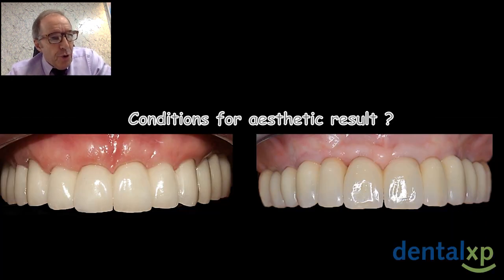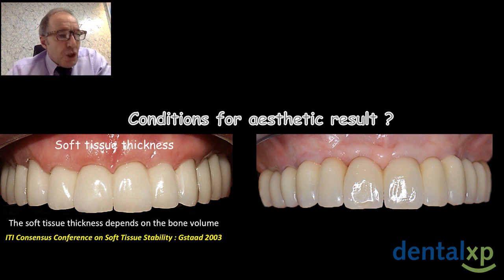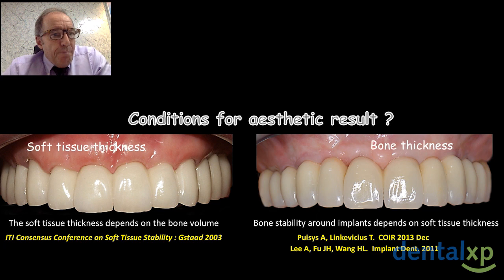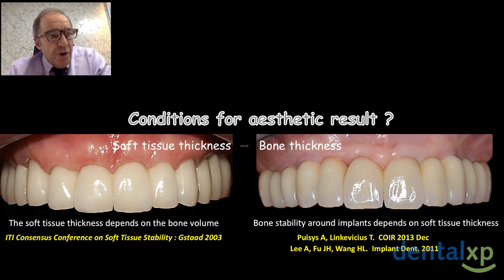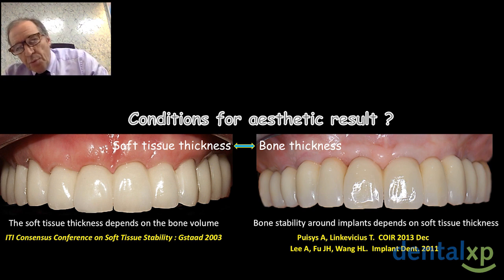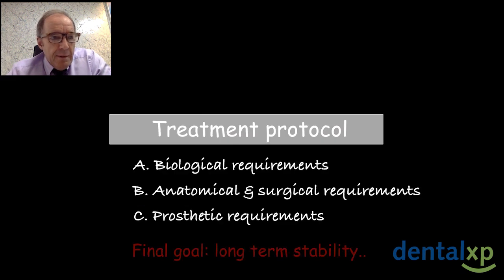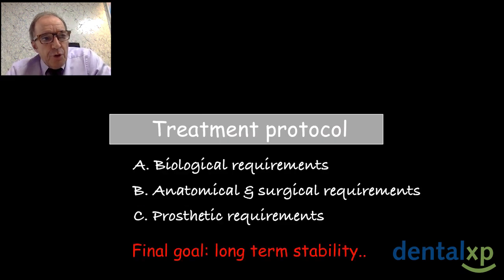What are the conditions for aesthetic results? We need soft tissue thickness, which depends on the bone volume. However, the bone volume depends on the soft tissue thickness. Finally, we can say if you lose bone, you can lose soft tissue, and if you lose soft tissue, you will lose bone.